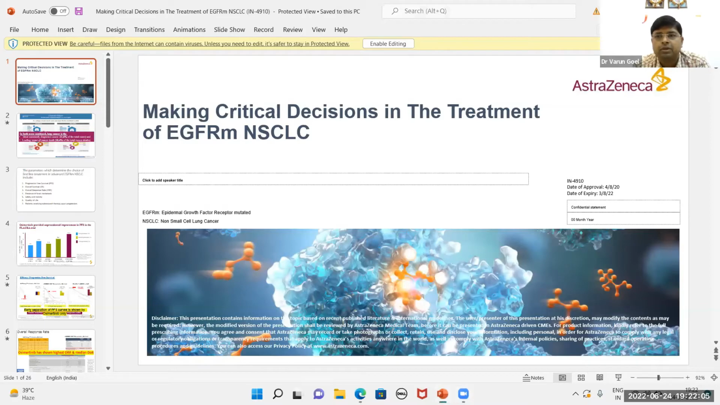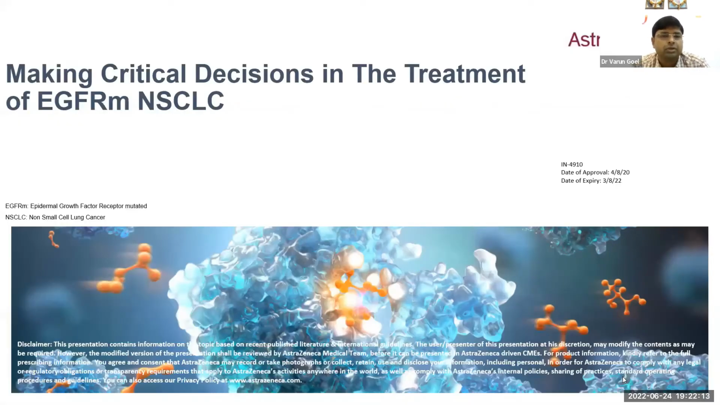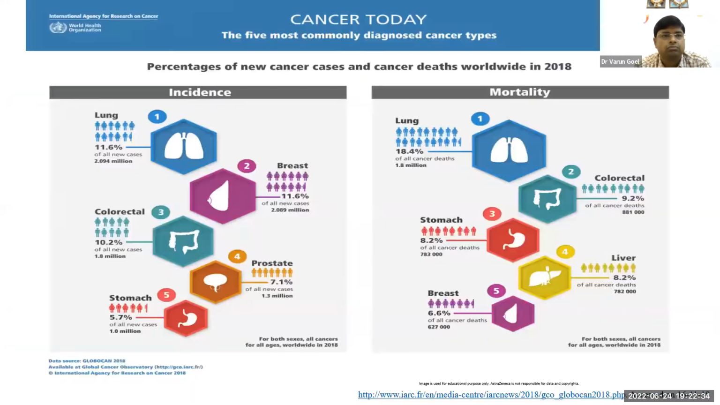My topic is how we should decide, for the treatment of EGFR mutation NSCLC patients, what factors we should consider for a patient. Obviously this is an age-old debate: whether we should go for sequencing from second generation to third generation in advanced and metastatic EGFR mutation NSCLC patients, or we should start with third generation only. So are there any factors to decide this?